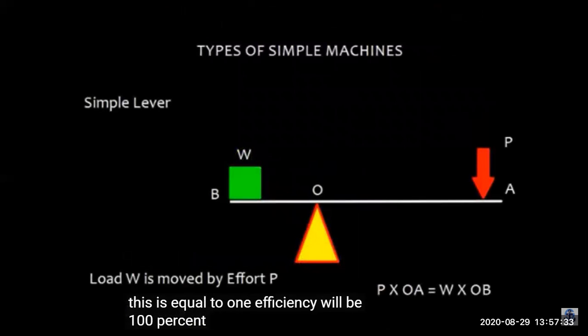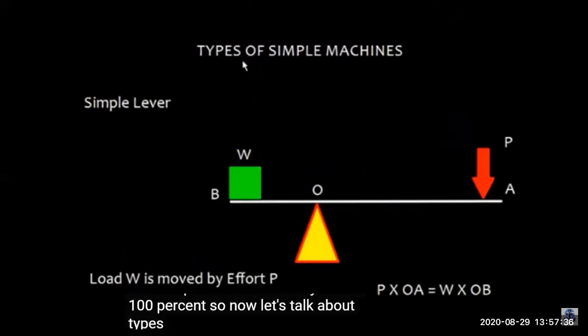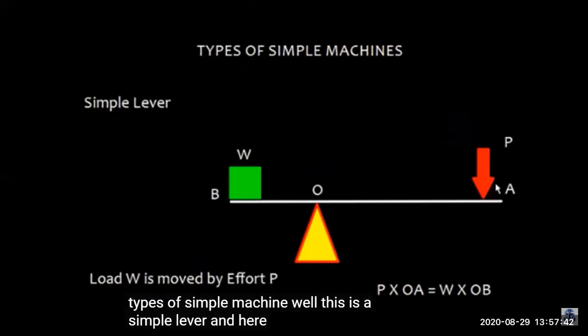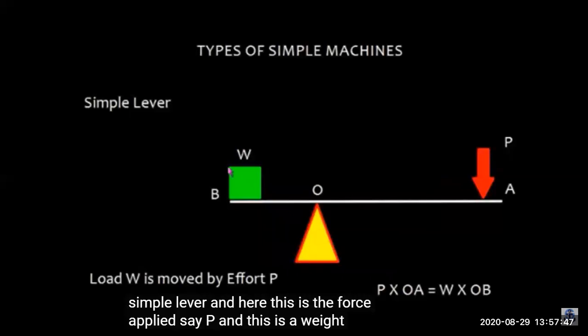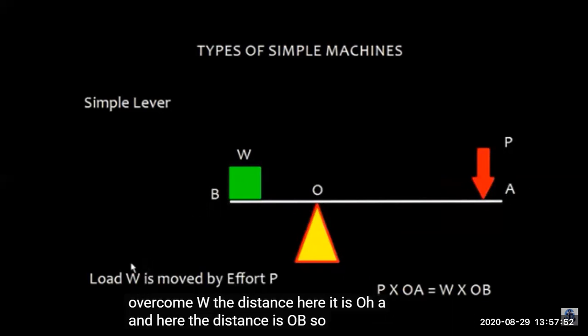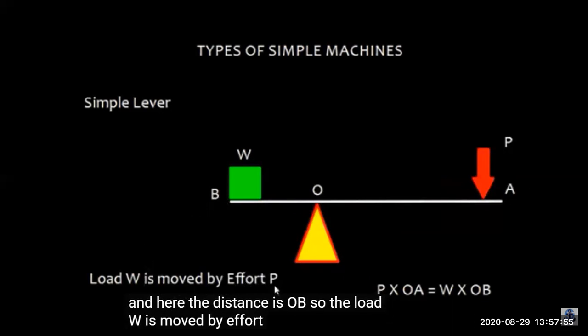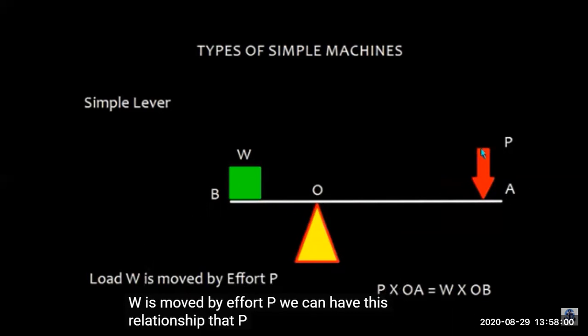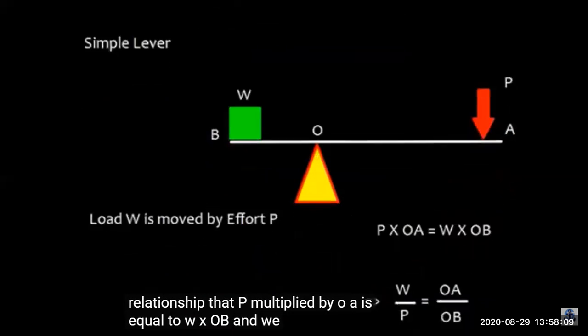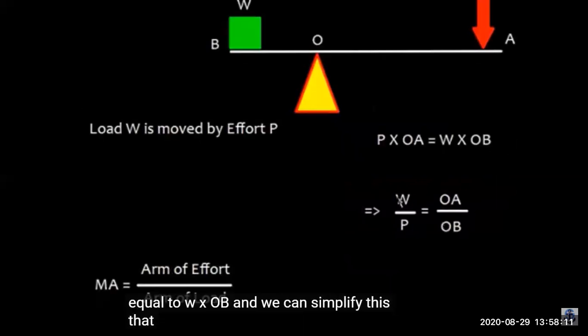But let's see, this is a simple lever like a seesaw. The simple machine is a simple lever, and we have applied force P near A, and that is applied to overcome the weight W by a distance OB. So load W is moved by the effort or force P. So P, the force, times the distance OA is equal to weight W times the distance OB.